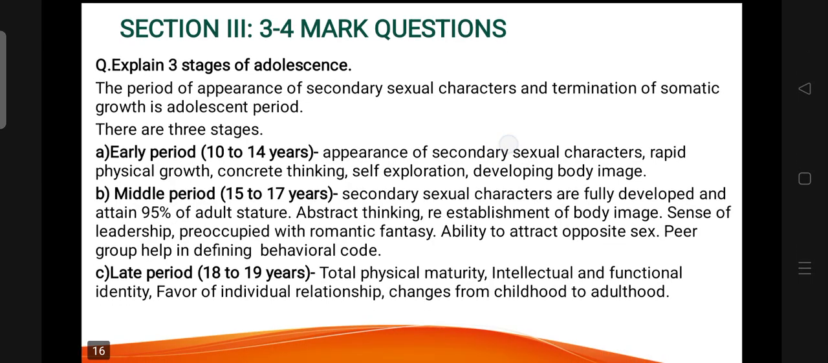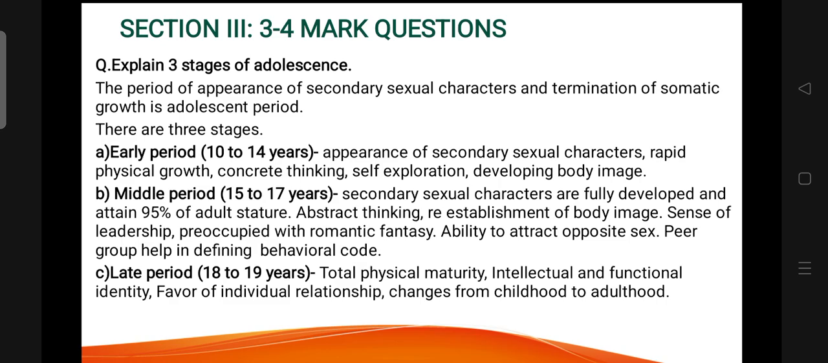Explain 3 stages of adolescence. The period of appearance of secondary sexual character and termination of somatic growth is called adolescent period. There are three stages. Early period, 10 to 14 years: appearance of secondary sexual character, rapid physical growth, concrete thinking, self exploration, developing body image.